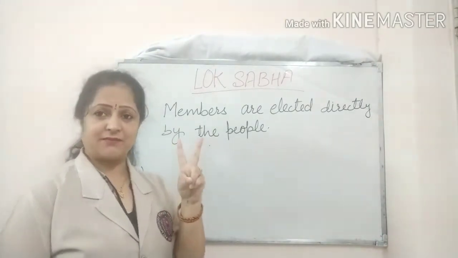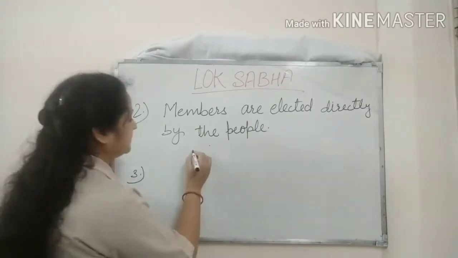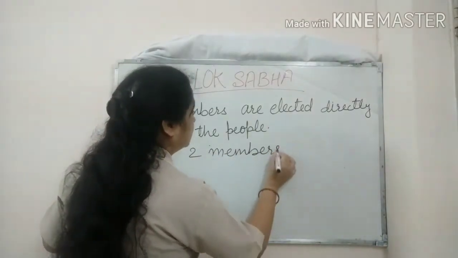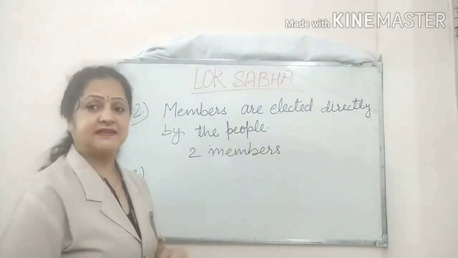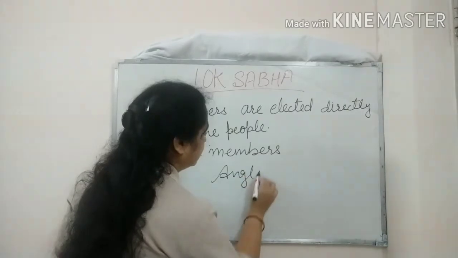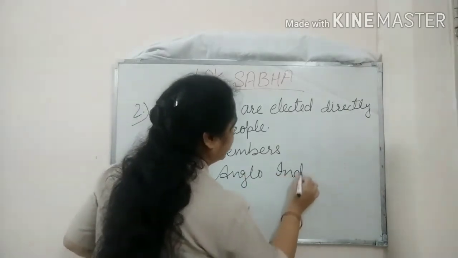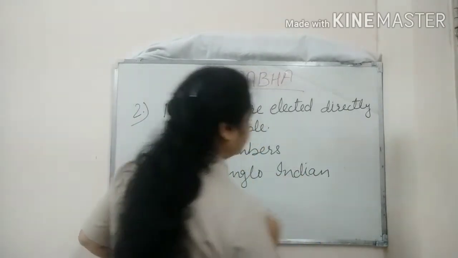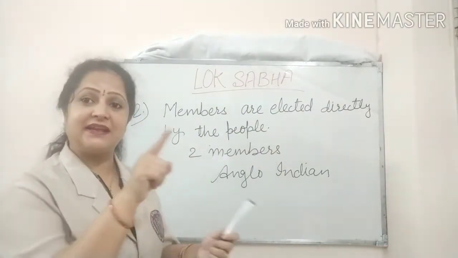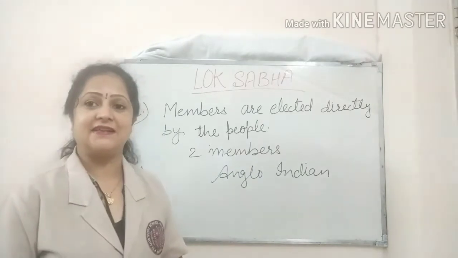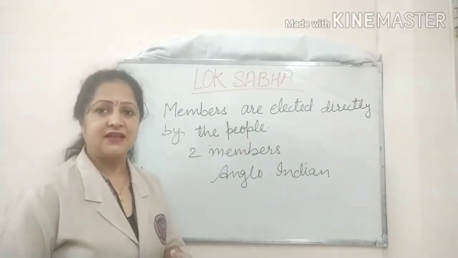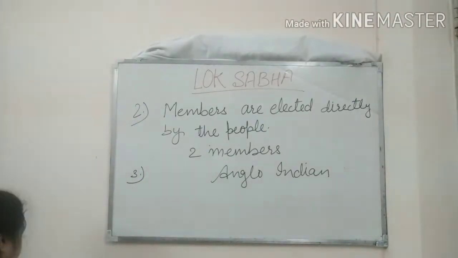But two members can be nominated by the President from the Anglo-Indian community, if enough members are not elected to represent the community. I think this point is clear to everybody. So let's start with our third point now.